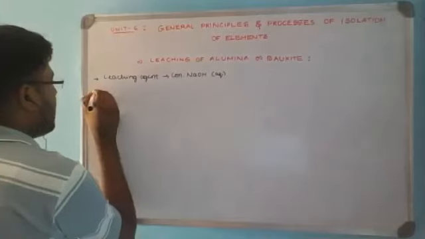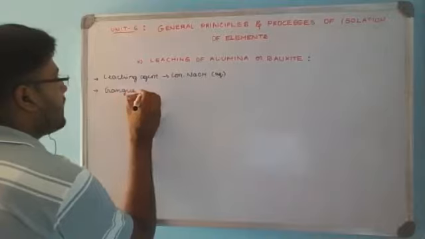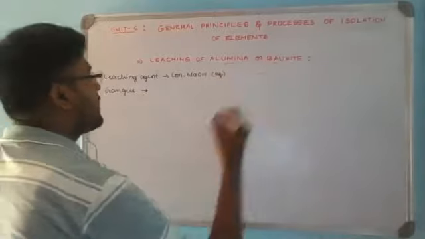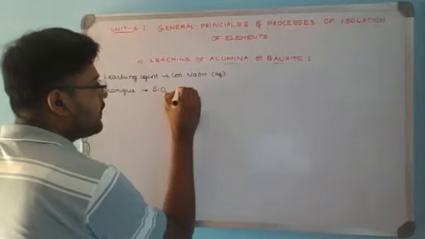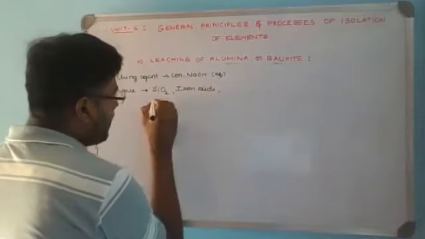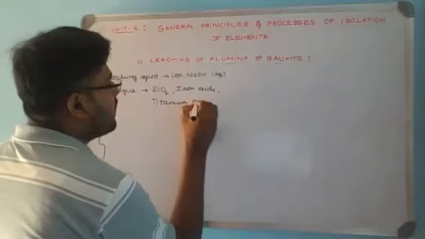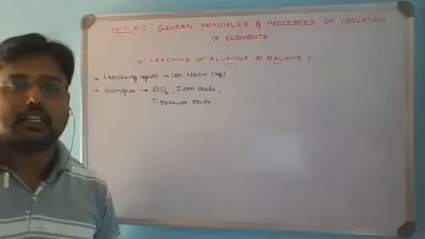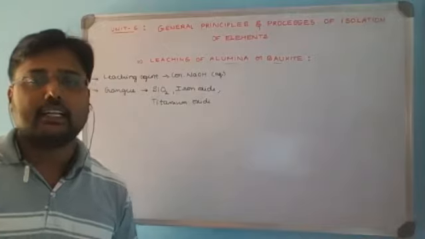If we observe the gangue particles associated with the ore, the major impurities associated with the alumina or bauxite ore are silica, SiO2, iron oxide, and titanium oxide. These are the major impurities associated with the leaching of alumina. It is SiO2, silica, iron oxide, and titanium oxide.